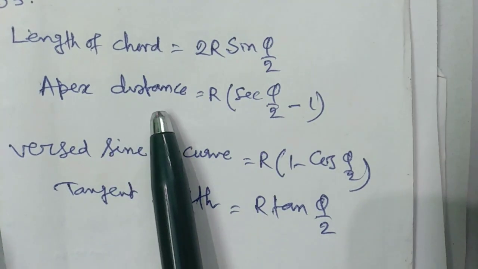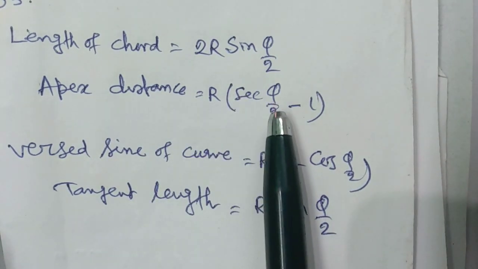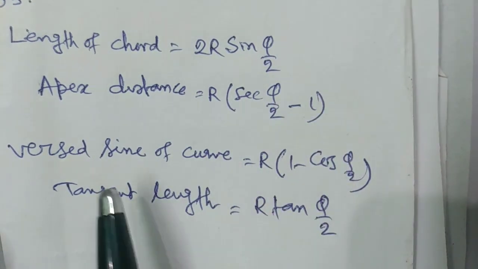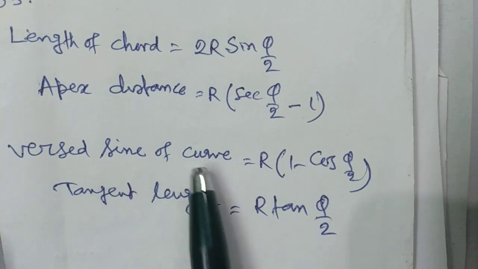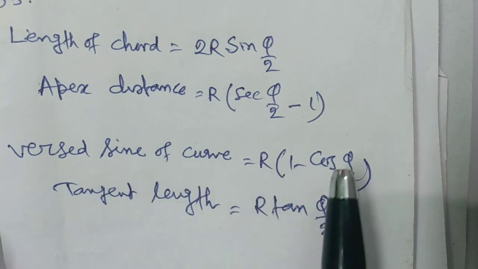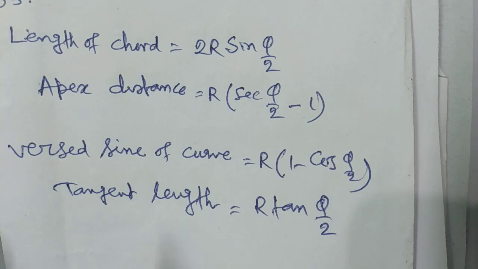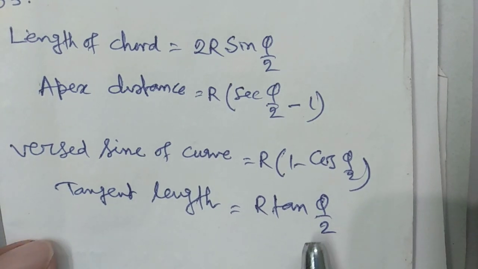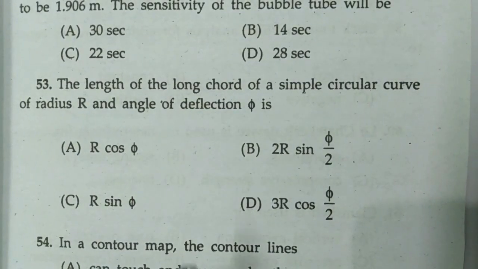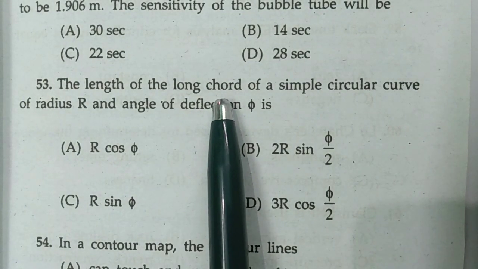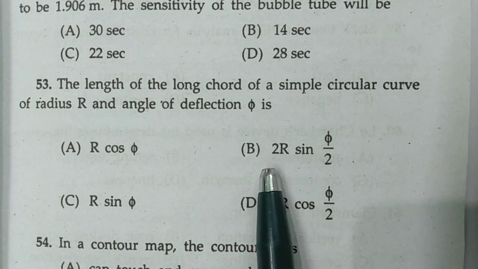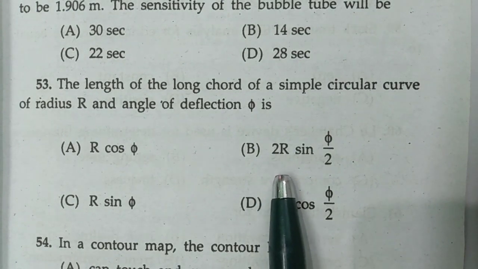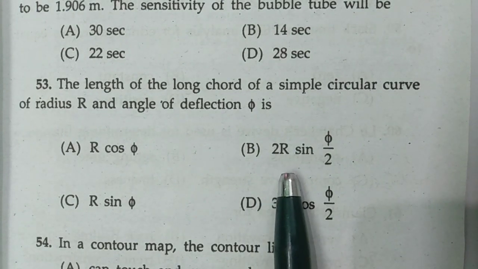Apex distance equals r into sec phi by 2 minus 1, versed sine of curve equals r into 1 minus cos phi by 2, and tangent length equals r tan phi by 2. Okay, so here length of chord is asked, so it is option B, 2r sin phi by 2.